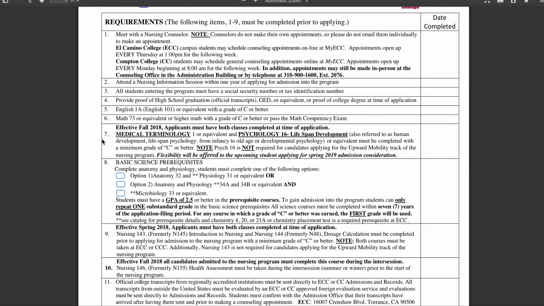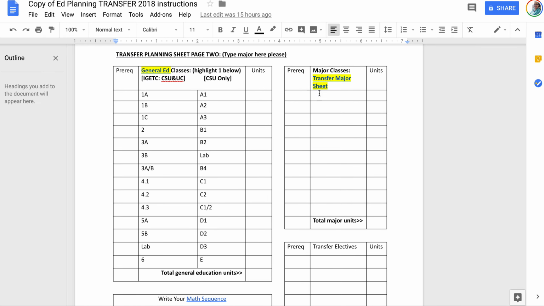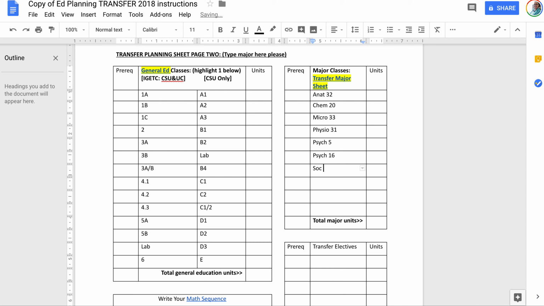So for example, on your planning sheet, you will put down your science classes here, so Anatomy 32, Chem 20, Micro 33, and then Physio 31. And then it also said the Psych 5, the Psych 16, and then the Social 101.